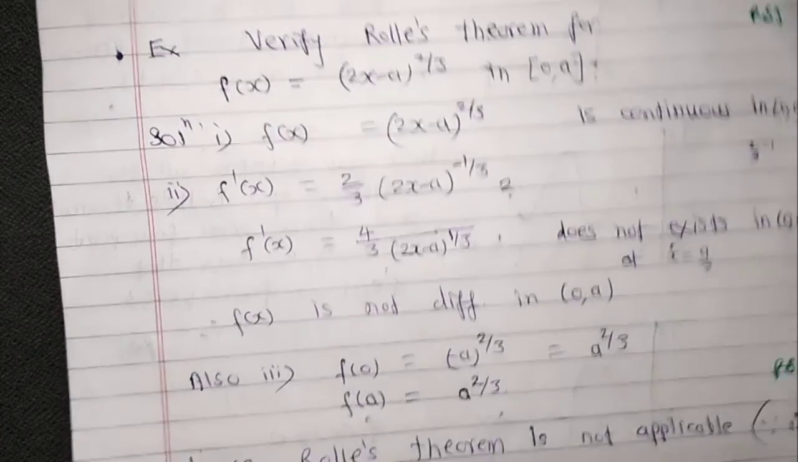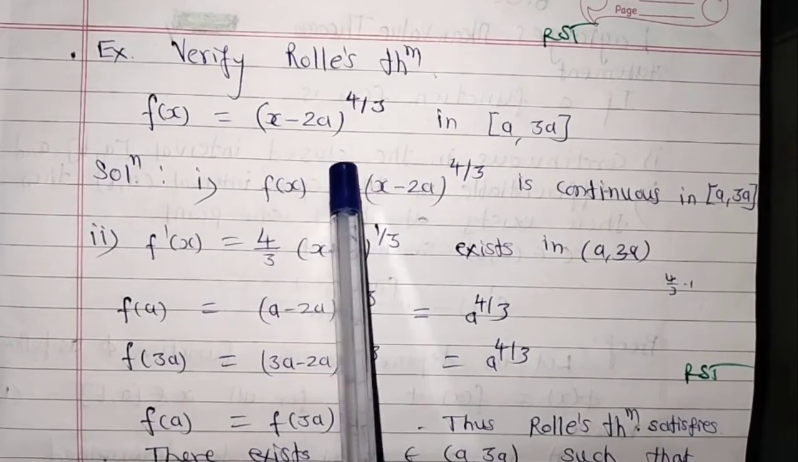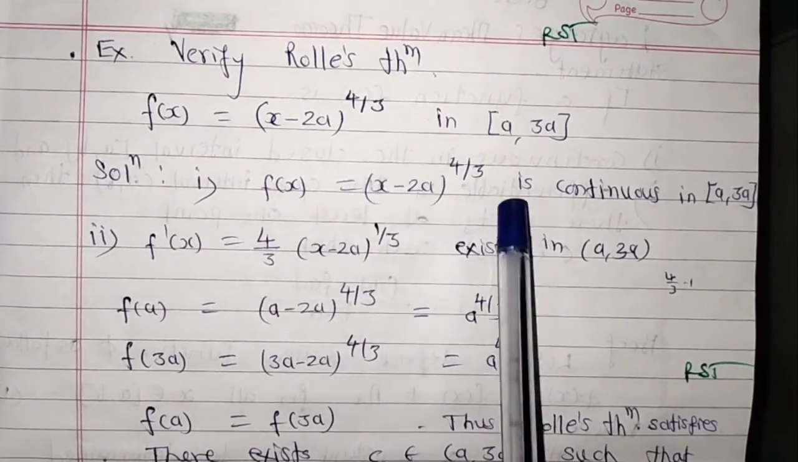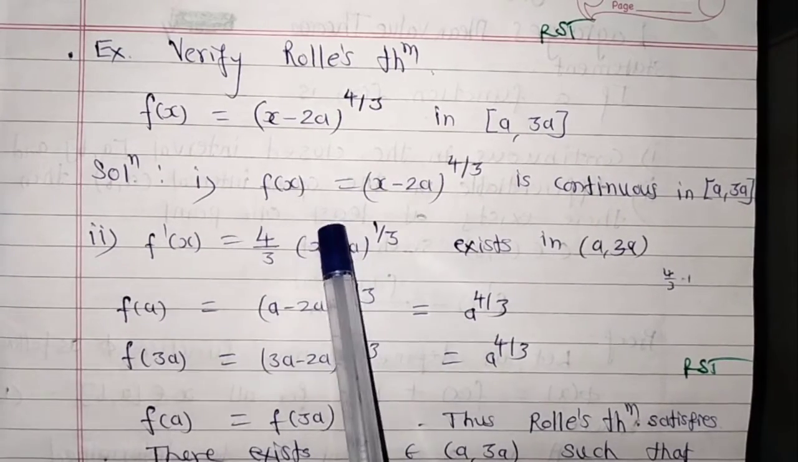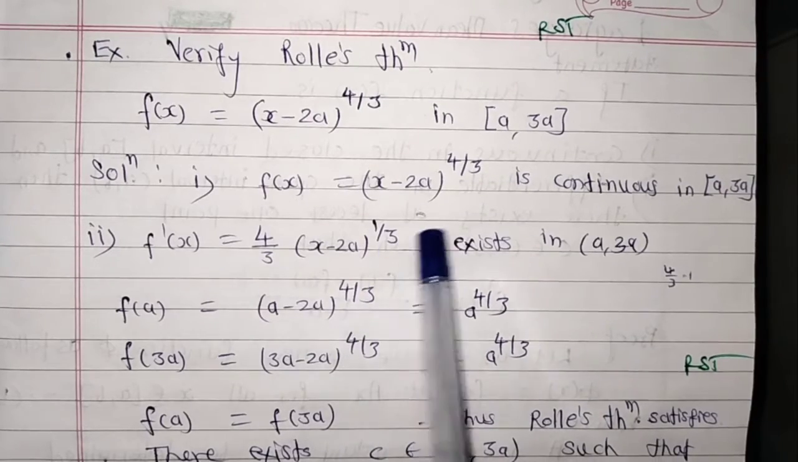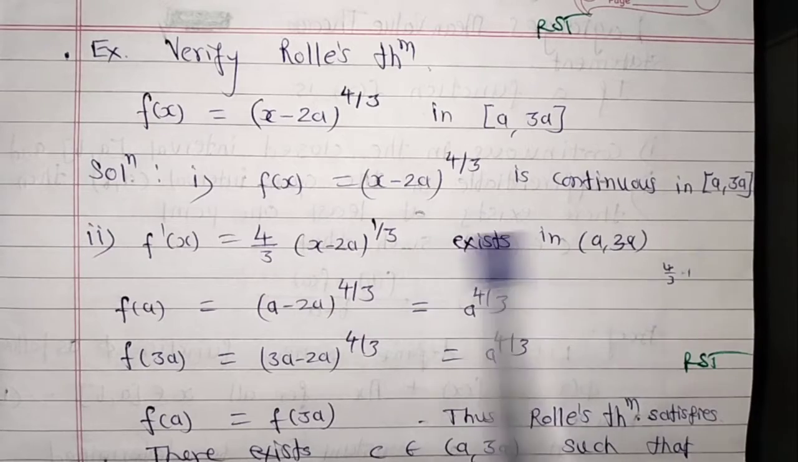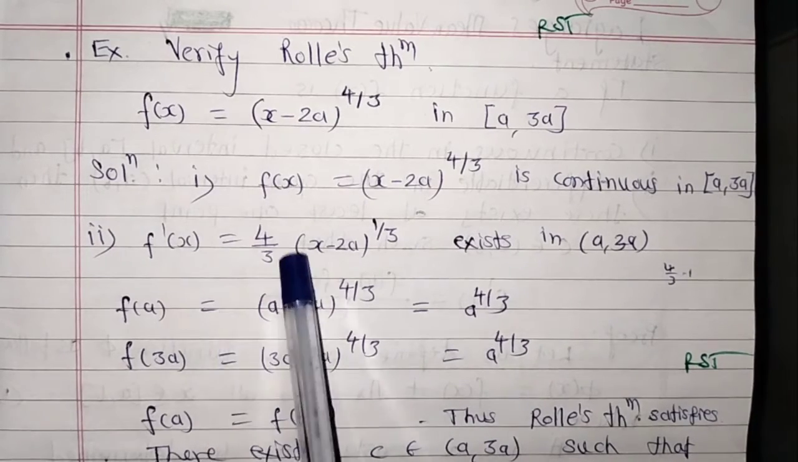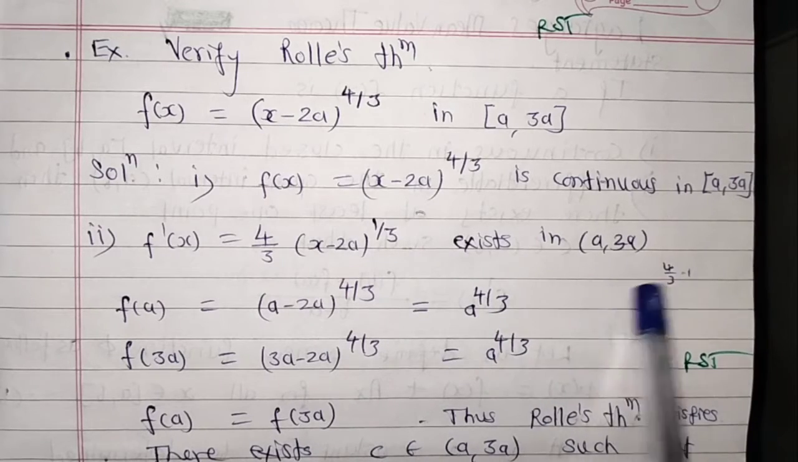Now we consider the next example. Verify Rolle's theorem for f(x) equals (x minus 2a) raised to 4/3 in the closed interval [a, 3a]. Let us consider the solution of this example. f(x) equals (x minus 2a) raised to 4/3, which is continuous in the closed interval [a, 3a]. f'(x) equals 4/3 (x minus 2a) raised to 1/3, which exists in the open interval (a, 3a).